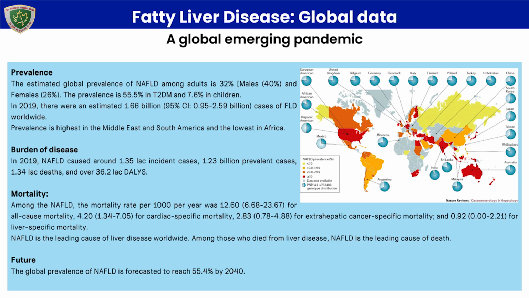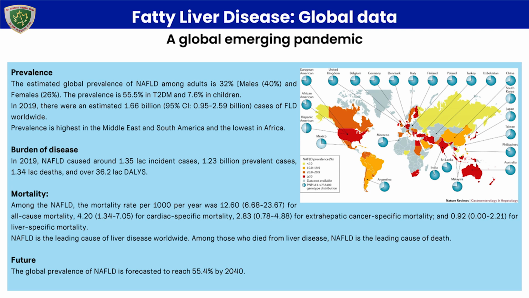The striking global, Indian and local data on fatty liver disease need close scrutiny. The estimated global prevalence of NAFLD among adults is 32%, with males 40% and females 26%. The prevalence is 55.5% in patients with diabetes and 7.6% in children. In 2019, there were an estimated 1.66 billion cases of fatty liver disease worldwide.